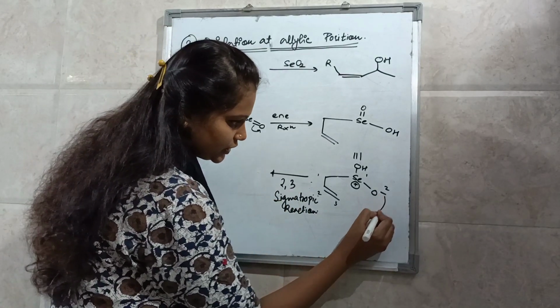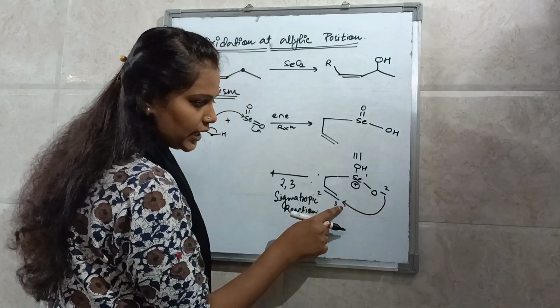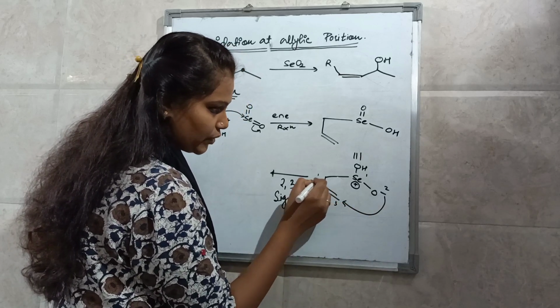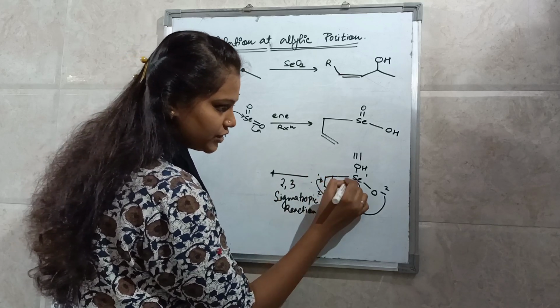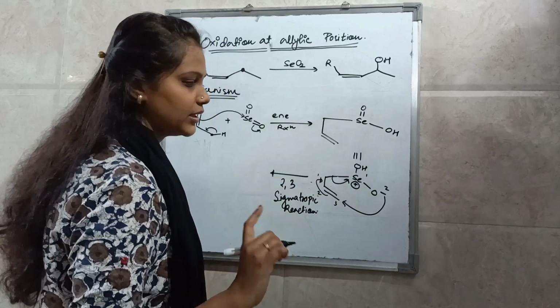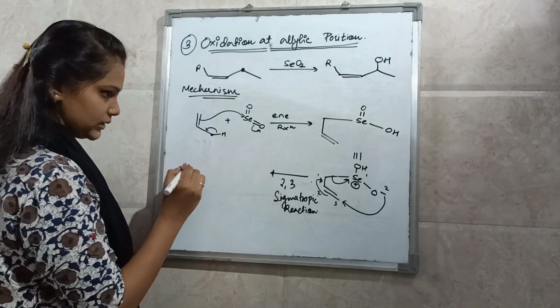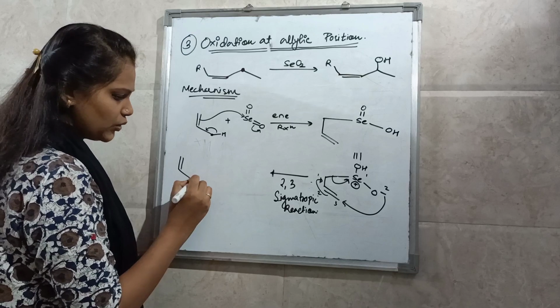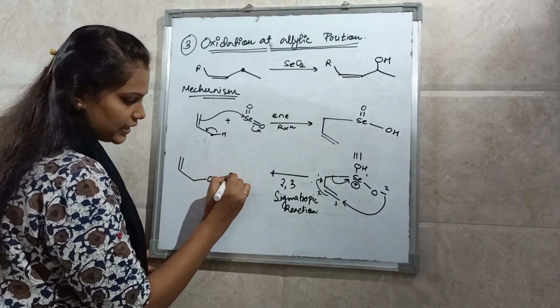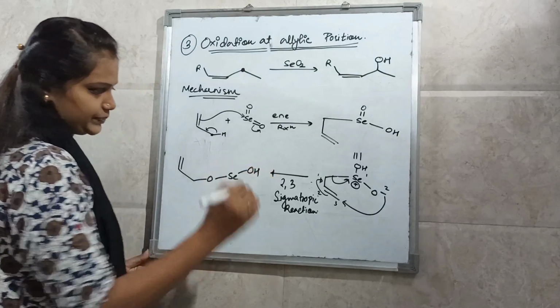See here, this will attack on this carbon. This will shift over here. The valency of this carbon increases. Okay, this will shift to selenium and selenium will neutralize. So what you will get? A double bond over here. Here you have oxygen, then selenium, then OH.